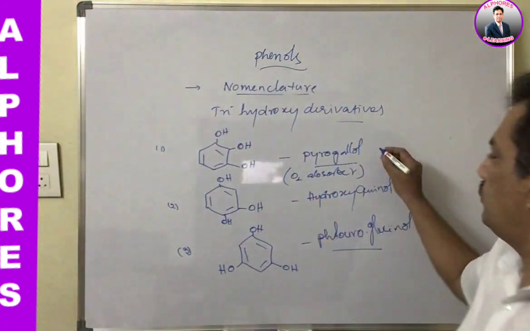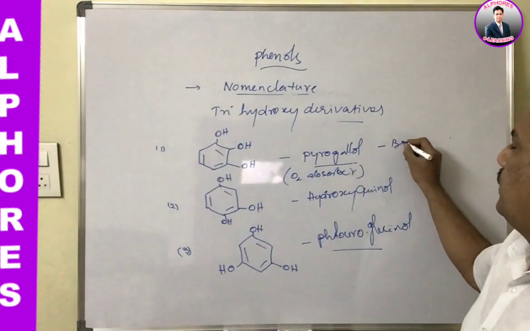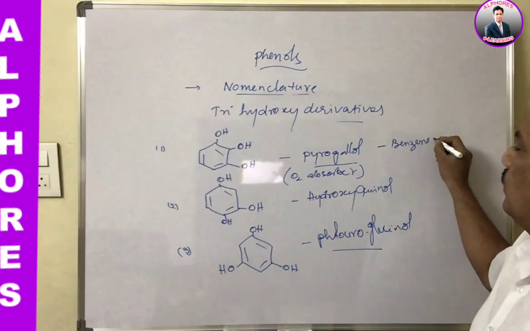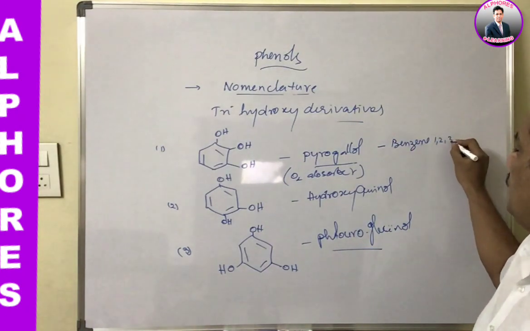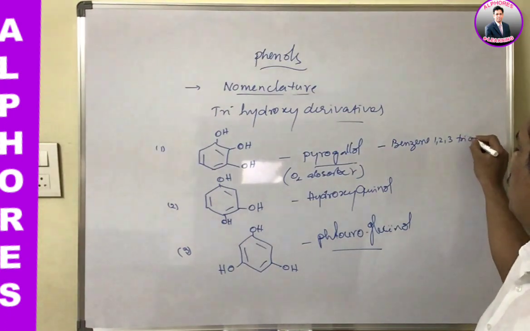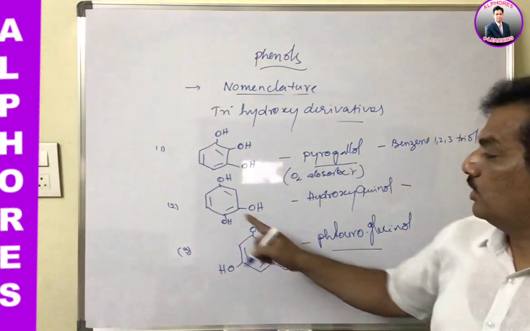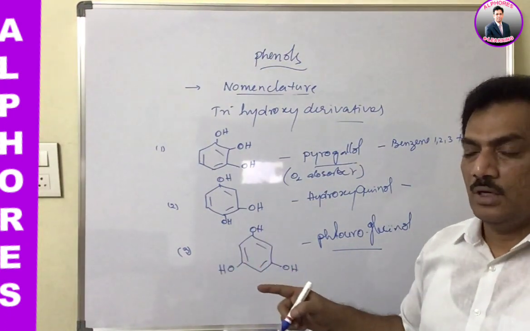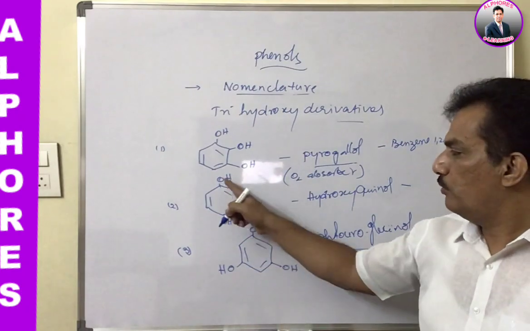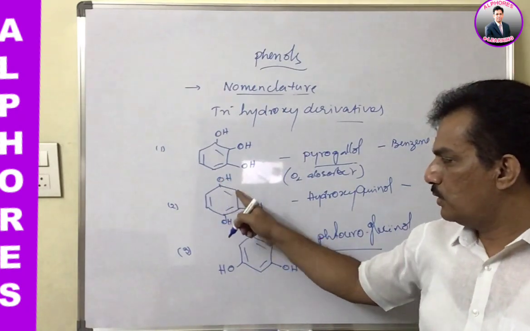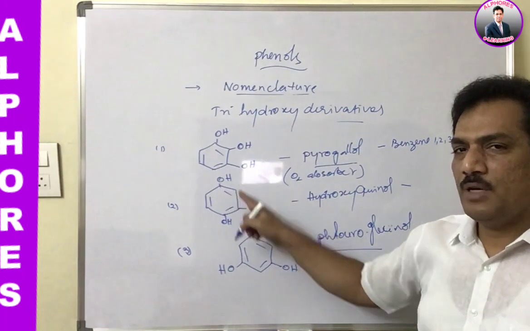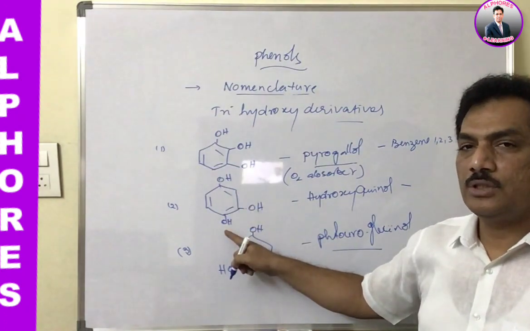For the IUPAC name, simply you can consider benzene 1,2,3-triol. And in this case, you have to consider the lowest, that is the least sum rule. In case it is 1, 3, 4, then 1 plus 3 plus 4, it becomes 8.